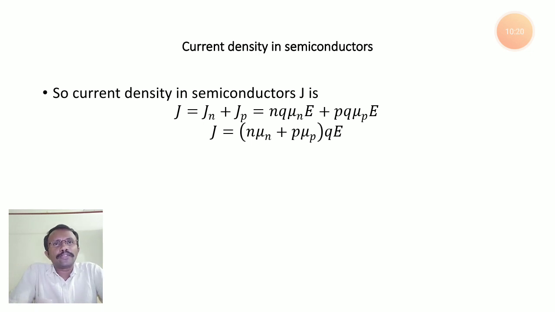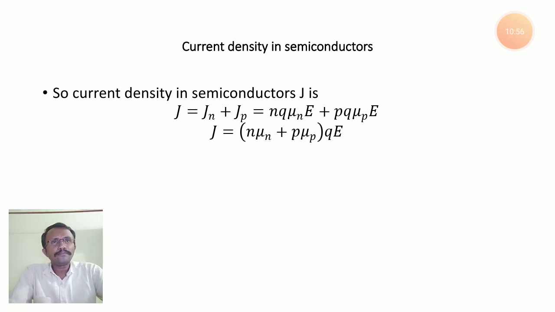So if you substitute in J, it becomes n mu n plus p mu p into q times E. You can simply write J is equal to sigma n plus sigma p times E. Why? Because sigma n is the conductivity due to electrons. Sigma p is conductivity due to holes. Okay. So J becomes sigma times E. Sigma is equal to sigma n plus sigma p. Okay. So this is about current density in semiconductors.